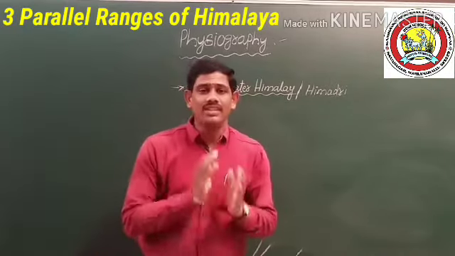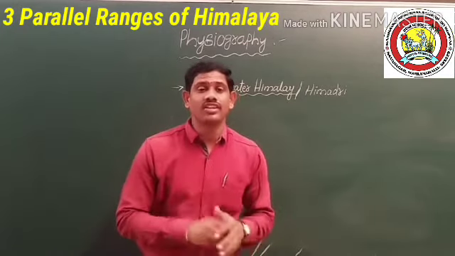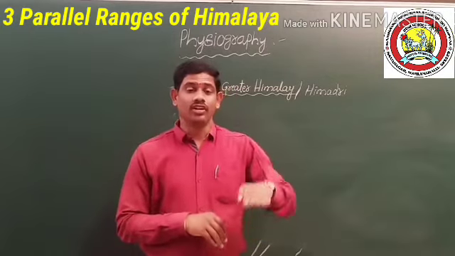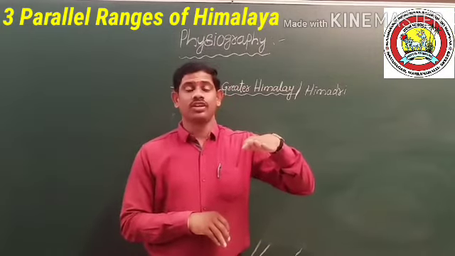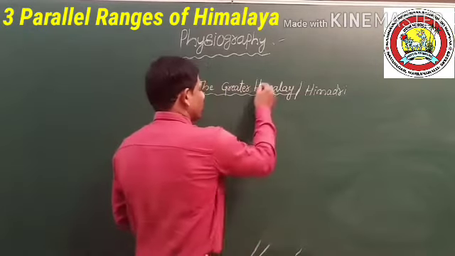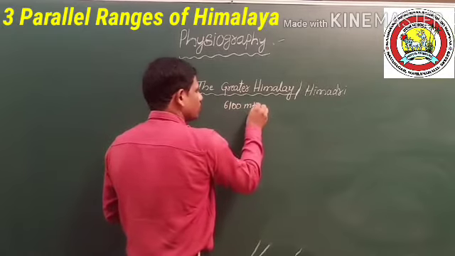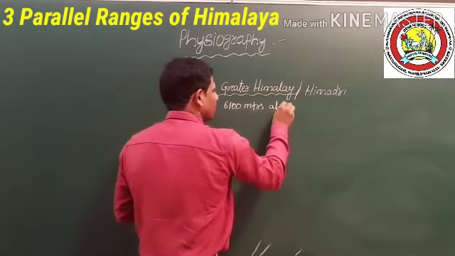Hence it is called Himadri. Snow is always falling in this region. The Greater Himalaya is located 6,100 meters above the sea level.